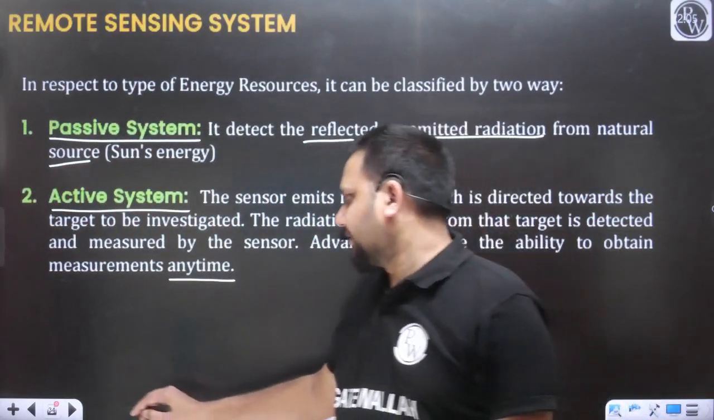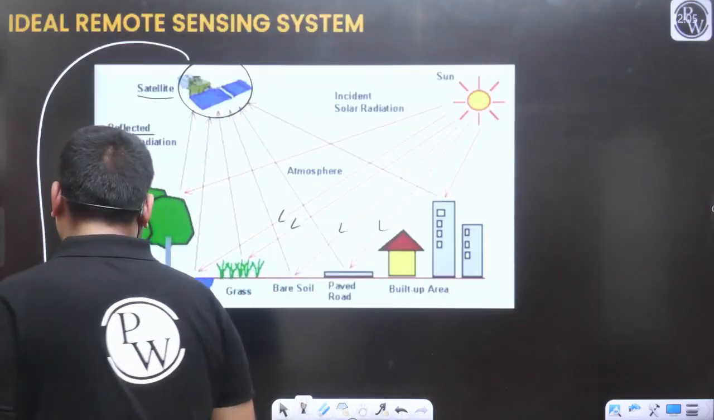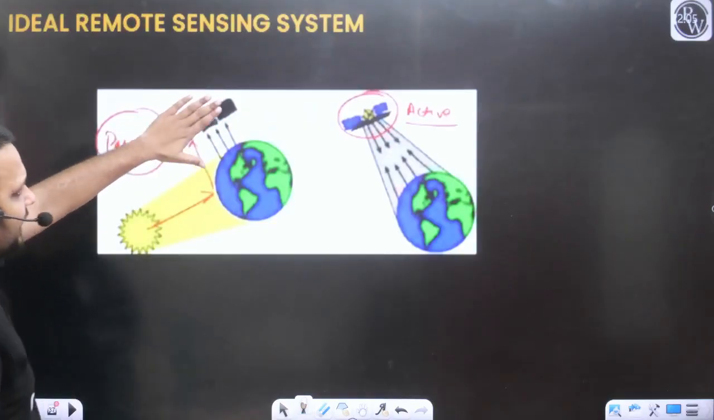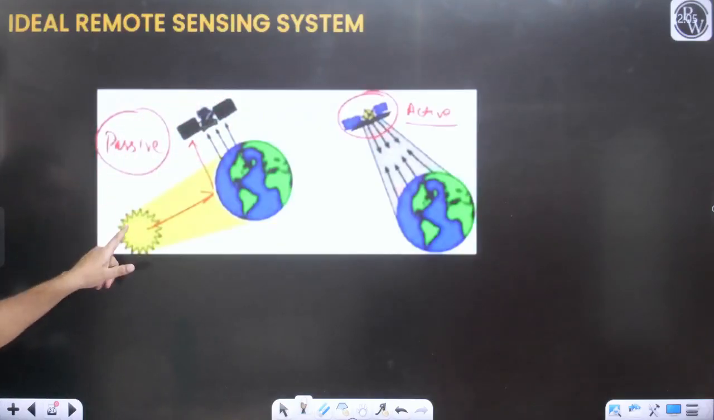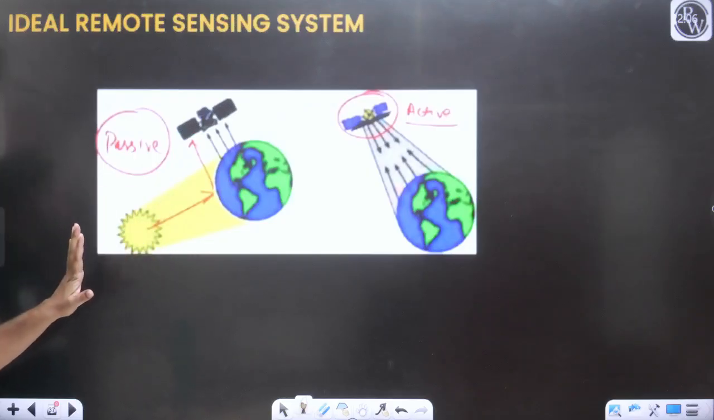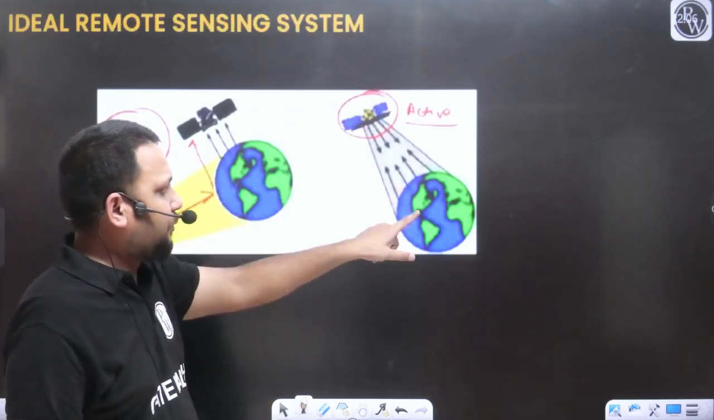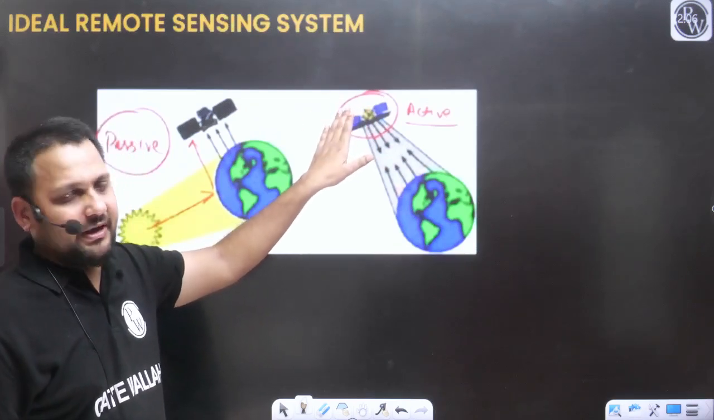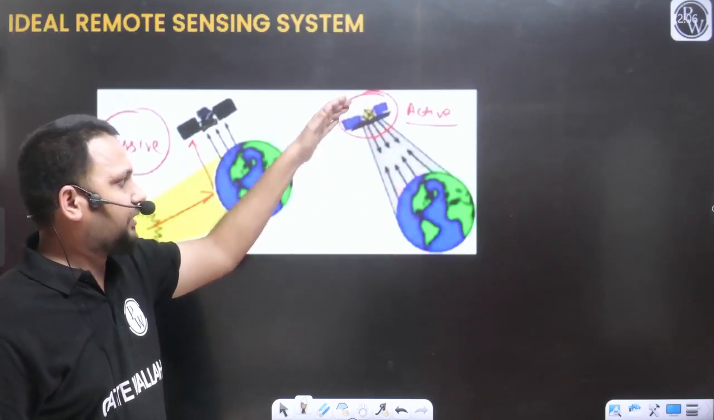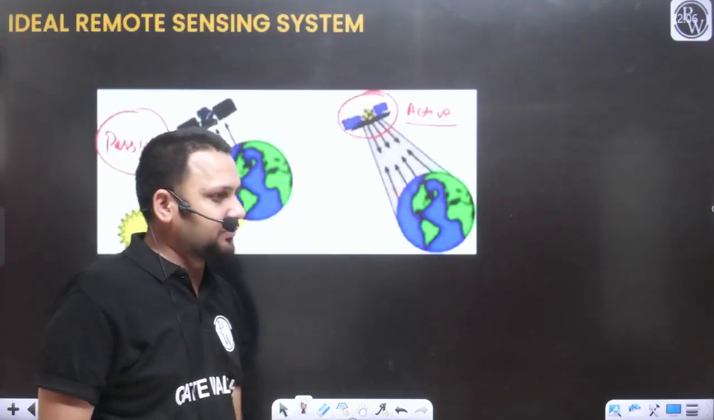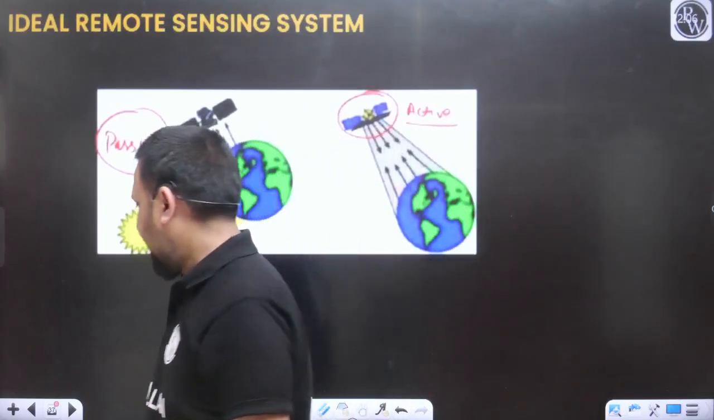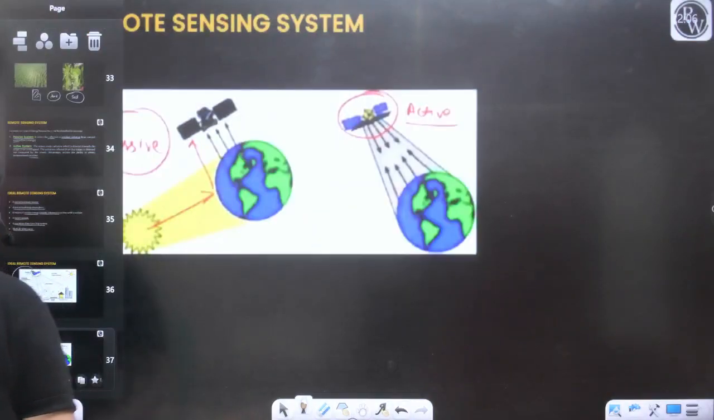So you can refer to this slide for better understanding. Let's say these are the sensors, with no self source of energy. They are using the sun's energy as a source of energy. This is your passive remote sensing system. In this diagram, you can see there is a sensor having its own source of energy for the radiation and for the reflection. This is the active remote sensing system.